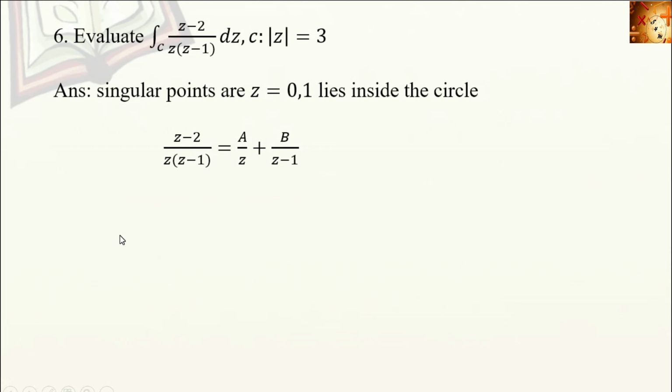Then on simplification we get [A(z - 1) + Bz] divided by z(z - 1). Then z - 2 = A(z - 1) + Bz.